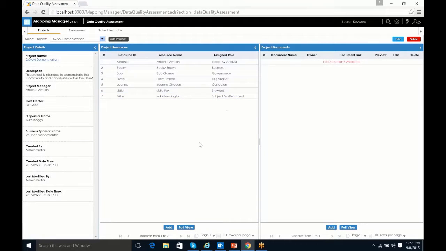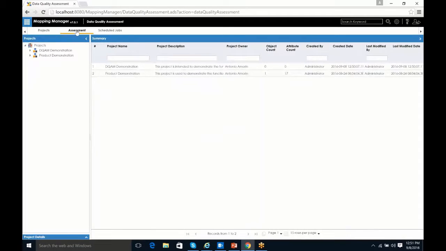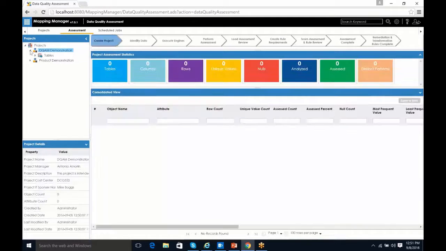In addition to being able to add resources or people to the project, we can also add project documents. So if you had a program charter or a data dictionary that was specific or associated to the data we're going to be analyzing, you can add this at the project level, and everybody who works on the project will have the ability to come in and view that. So again, the next step in our process is we'll go to the Assessment tab, and from here we'll actually start the data quality assessment process.